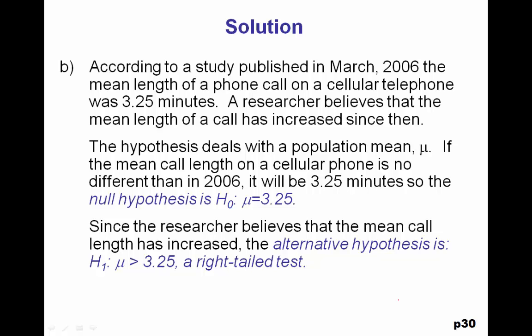B. According to a study published in March 2006, the mean length of a phone call on a cell phone was 3.25 minutes. A researcher believes that the mean length of a call has increased since then. The hypothesis deals with a population mean mu. If the mean call length on a cell phone is no different than in 2006, then it will be equal to 3.25 minutes. So your null hypothesis is the population mean equals 3.25. Since the researcher believes that the mean call length has increased, then the alternative hypothesis would be that the mean is greater than 3.25, and this would be a right-tailed test.